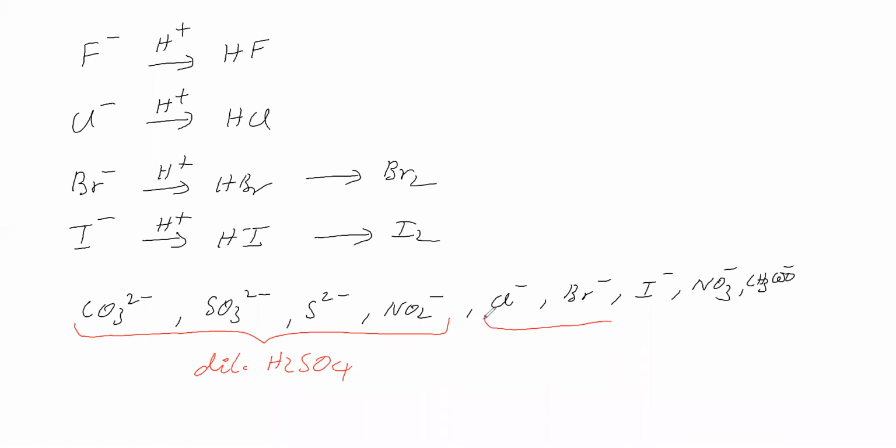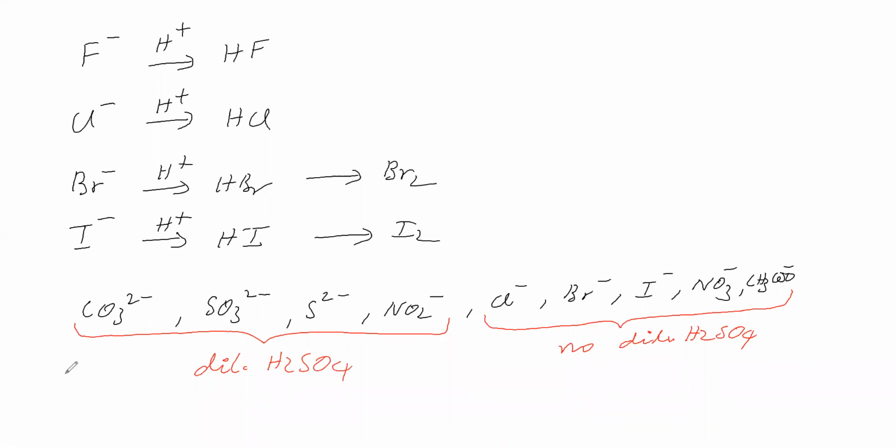These anions do not respond in dilute sulfuric acid test. Chloride, bromide, iodide, nitrate, acetate do not respond in dilute sulfuric acid test. Okay. Now we will go for concentrated sulfuric acid test.